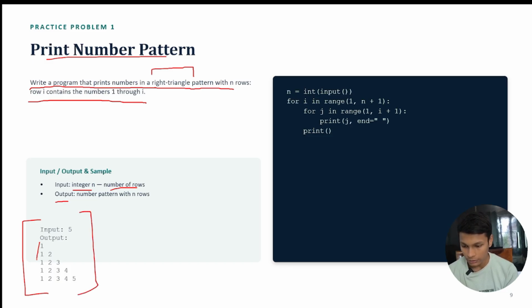This pattern is a right angle triangle because the angle is 90 degrees.